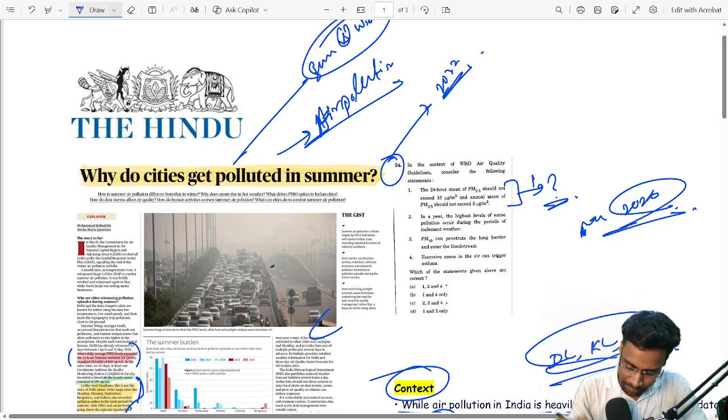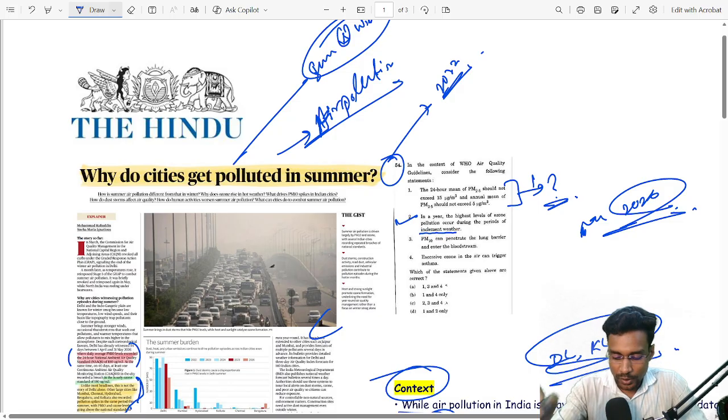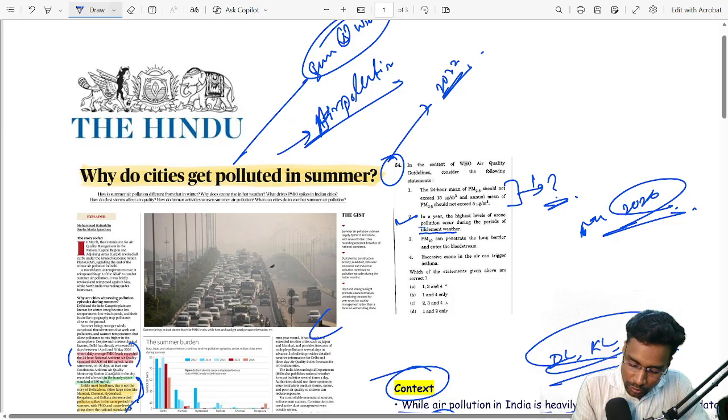In a year, the highest levels of ozone pollution occur during the periods of inclement weather. Now you have to know the meaning of inclement weather. Inclement weather, इसका मतलब आपको पता होना चाहिए.